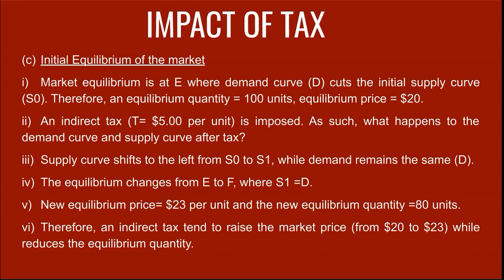Hence, the new equilibrium price is P2, or $23, and Q1 is at 80 units. At 80 units, please refer to the diagram. Therefore, an indirect tax tends to raise the market price from $20 to $23, while it reduces the equilibrium quantity from 100 units to 80 units. Please refer to the diagram.